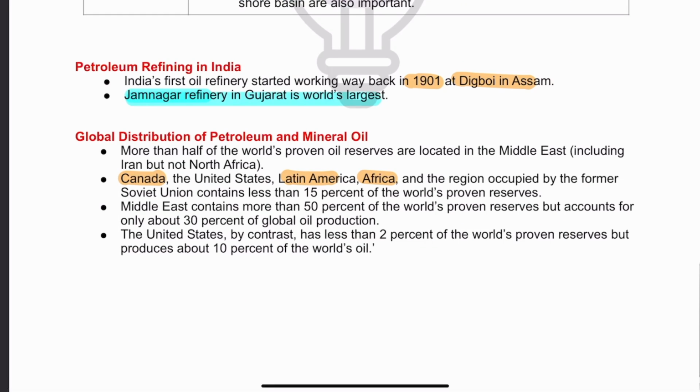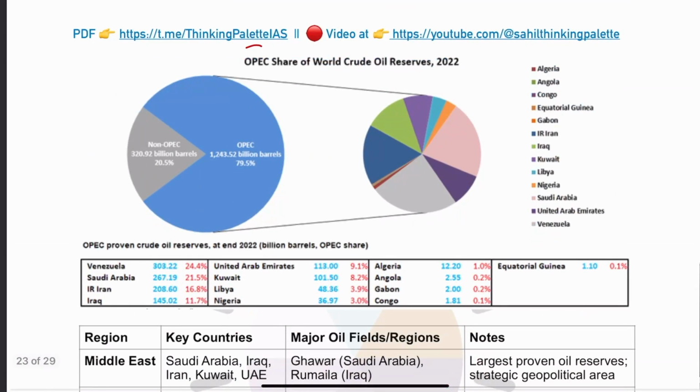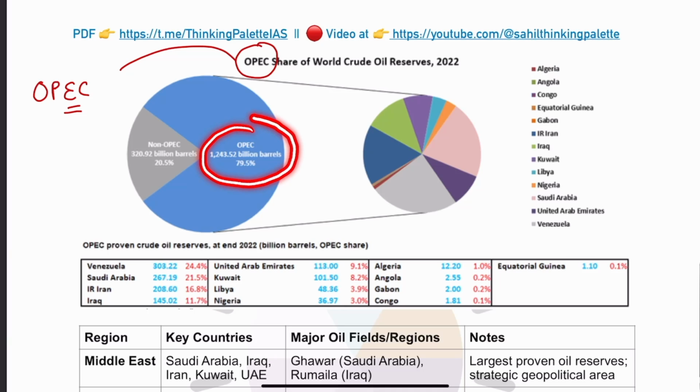Now, in oil production there is a cartel kind of organization. You might have heard about OPEC, which controls the major oil production. OPEC stands for Organization of Petroleum Exporting Countries. These OPEC countries control the majority of oil production, 79.5%. Non-OPEC countries do just 20.5% of oil production.